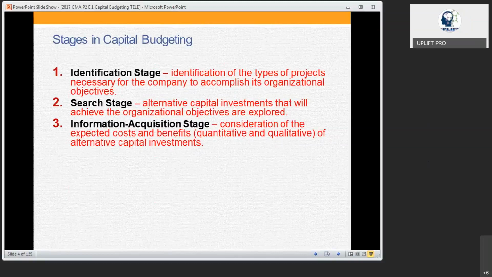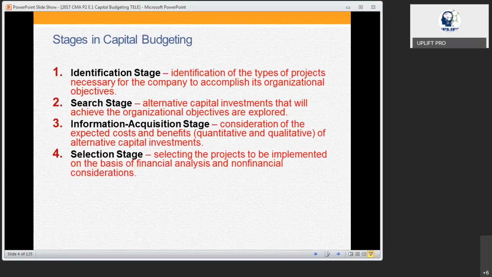So first we decided which type of project is suitable to the organizational objectives, and we collect all the relevant projects. Then for the relevant projects we have considered, we are going to collect the required information. Now this is a selection process. Once you have collected the information, you have to do lots of workings.